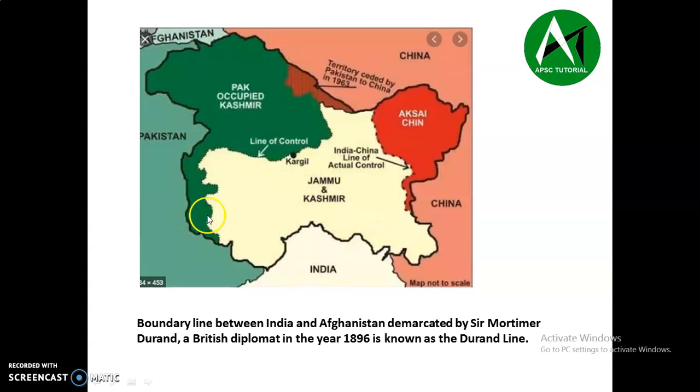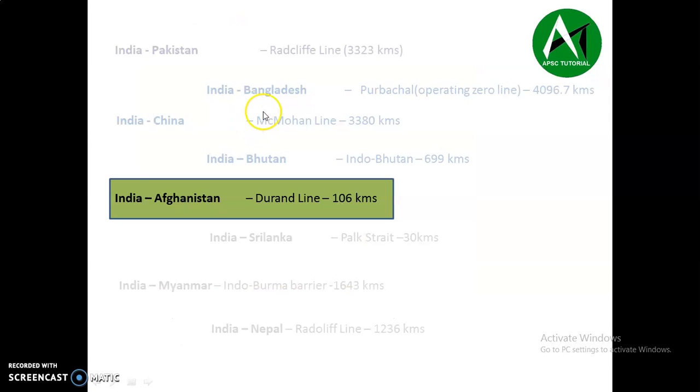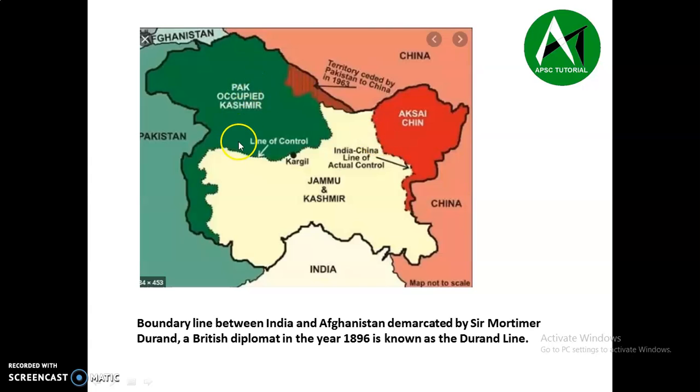This portion is Pak occupied Kashmir, which we normally call POK. And here we have Afghanistan. So this line is called the Durand Line. The boundary line between India and Afghanistan was demarcated by Sir Mortimer Durand, a British diplomat, in the year 1896.